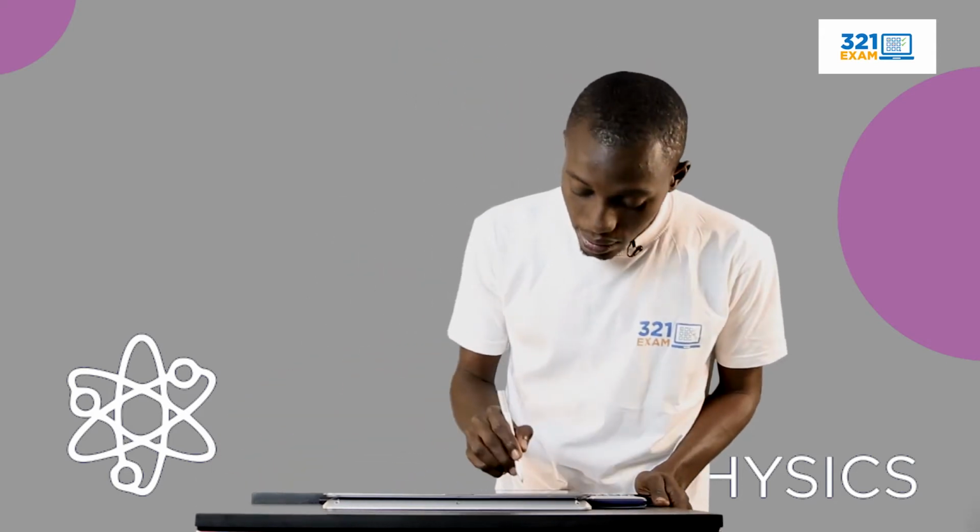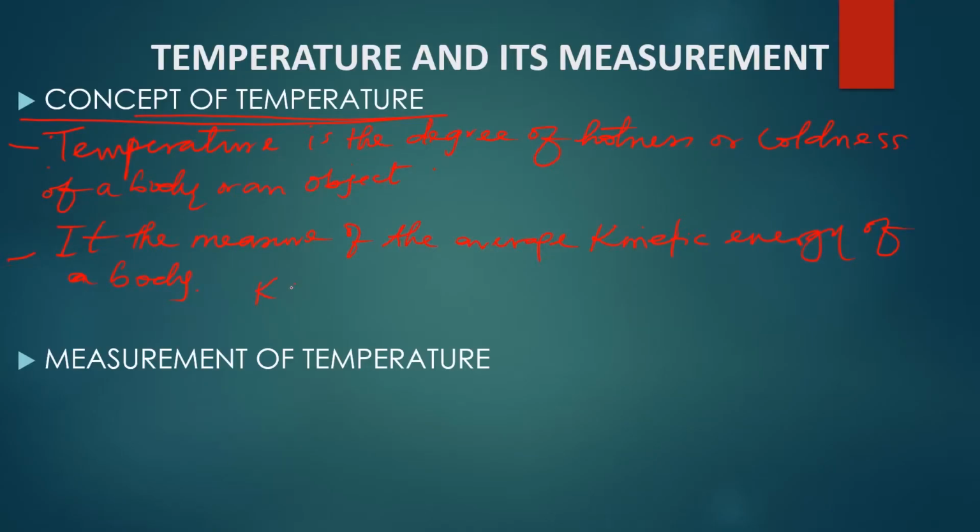No wonder the kinetic energy is given by the formula KE equals half mv squared. On this note, you can now realize that the kinetic energy is proportional to the velocity. Therefore, an increase in velocity increases the kinetic energy of a body. So if you want to take a look at the measure of the average kinetic energy of a body, then you're talking about the temperature.